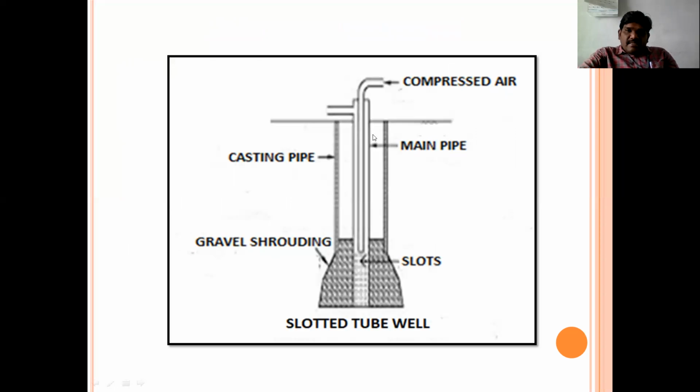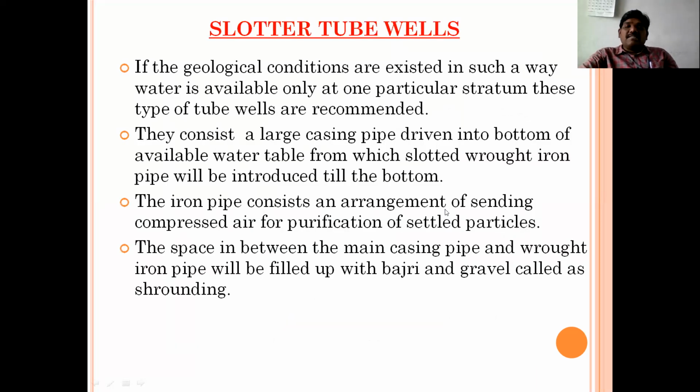This diagram clearly explains it. This is a casing pipe, and in it we have introduced a main pipe. Into the pipe, compressed air is introduced. The area between the wrought iron and casing pipe is filled with gravel, or buzzry, which is called shrouding. The water will be lifted through this iron pipe, and to avoid the settled particles, compressed air is introduced into the wrought iron pipe, and from here water will be collected. This is about the slaughter tube well.